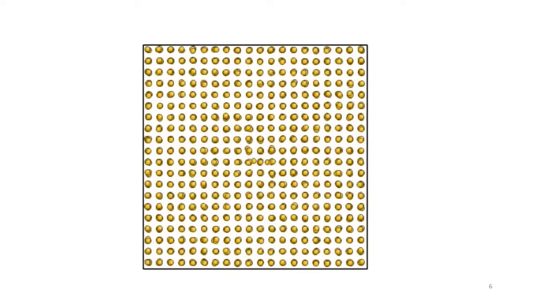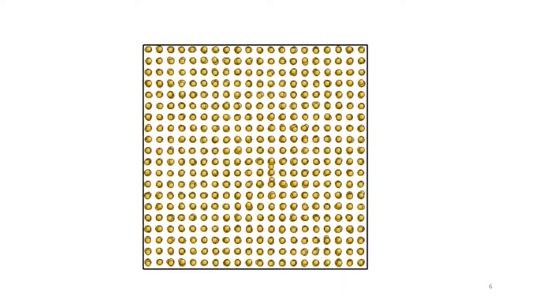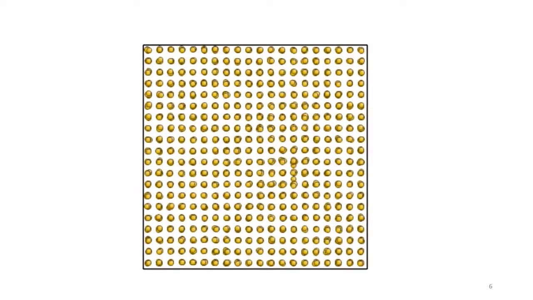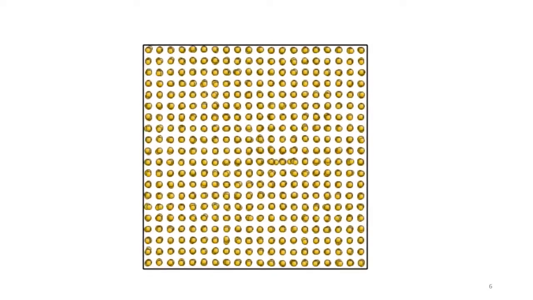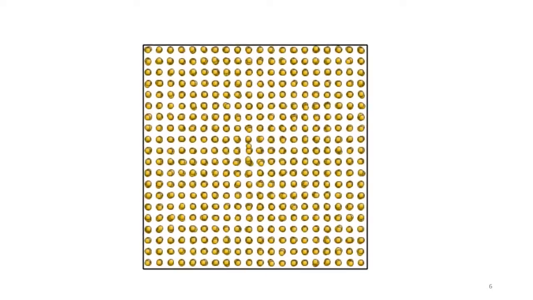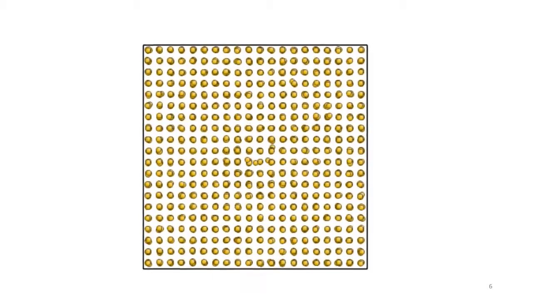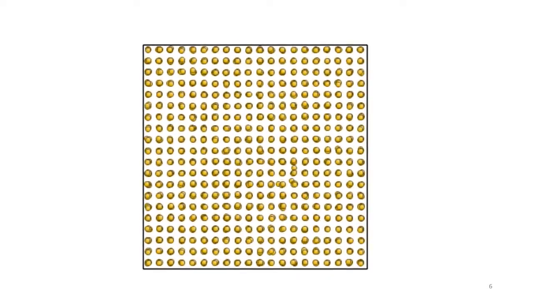This is an animation of a simulation done on a defect copper structure with a self-interstitial. An isobaric isothermal ensemble was modeled for this simulation, controlling the pressure and the temperature, setting them to 0 pascals and 300 Kelvin respectively. We can see the interstitial migrate along with other atoms due to the thermal vibrations.